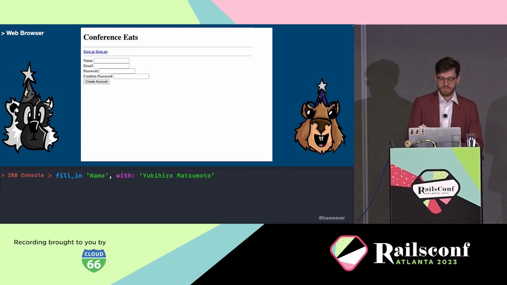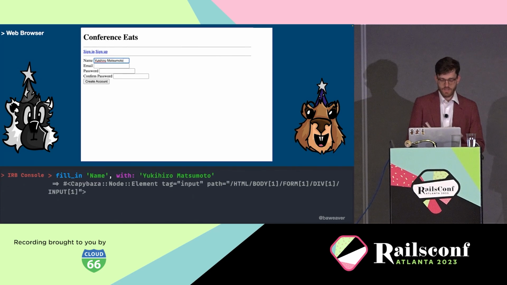We can use fill in to give them content, like name here, and press enter. And this is all we need to do to fill in that form field. What's fun is that form labels are more than enough for me as a capybara to find which fields should be filled in. And you'll notice up there that the text is now in that field. Now, let's do email next.